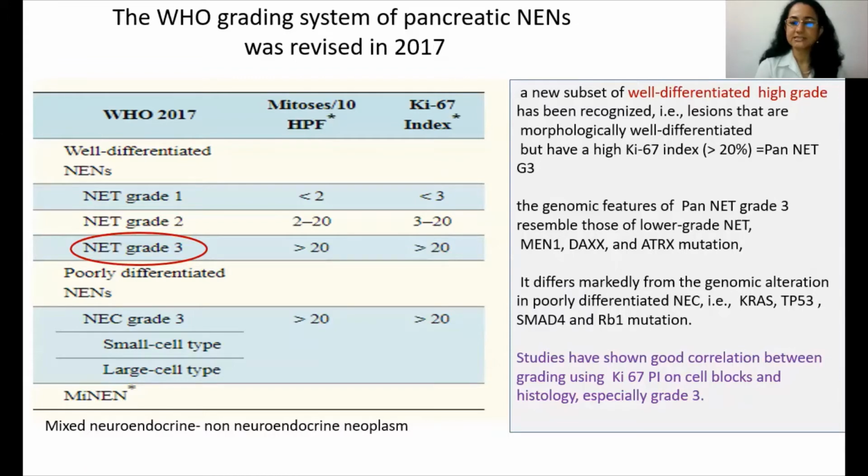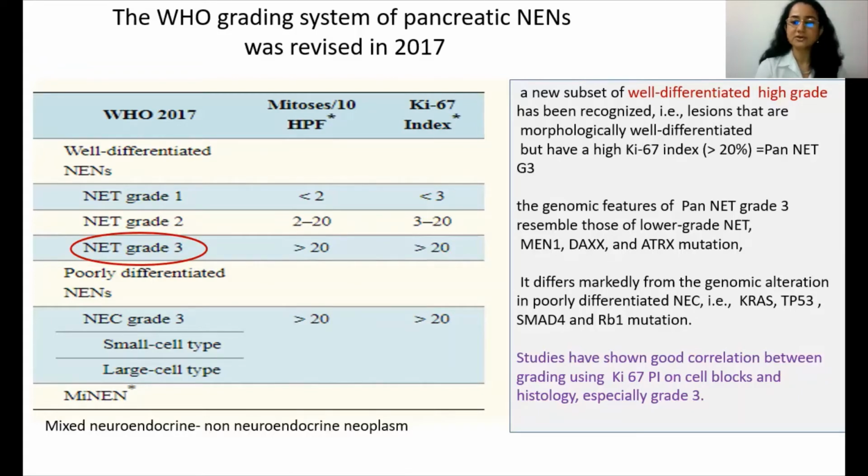The well-differentiated and poorly differentiated is based on morphology. So this new subset of well-differentiated high-grade has now been recognized. That is, lesions that are morphologically well-differentiated but have a high Ki67 index of more than 20%. That is pancreatic neuroendocrine tumor grade 3.